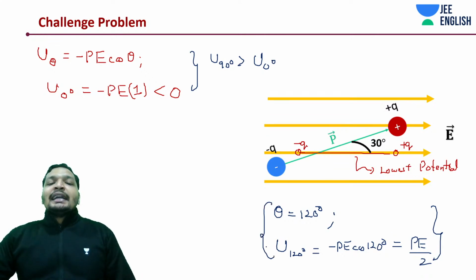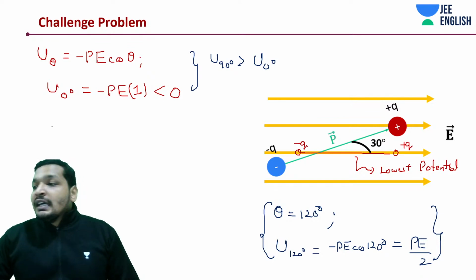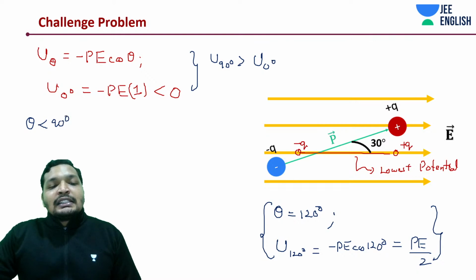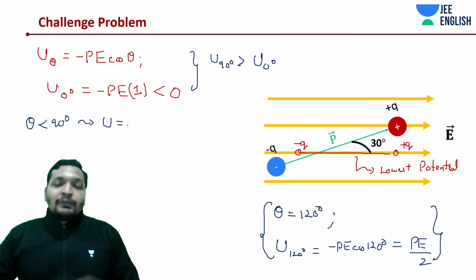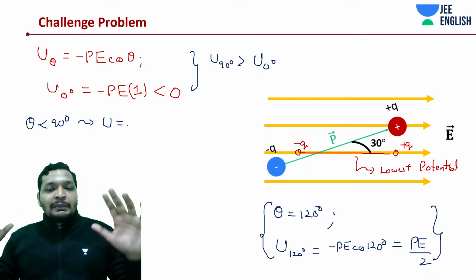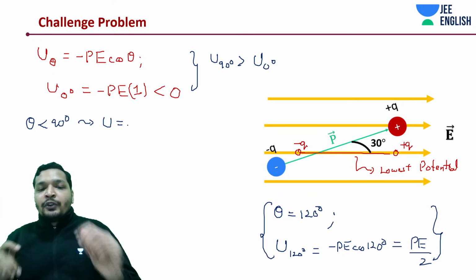For theta less than 90 degrees, the potential energy of the dipole system kept in a uniform electric field is negative, where theta is the angle between the dipole moment and the electric field, with the dipole moment going from negative to positive charge.